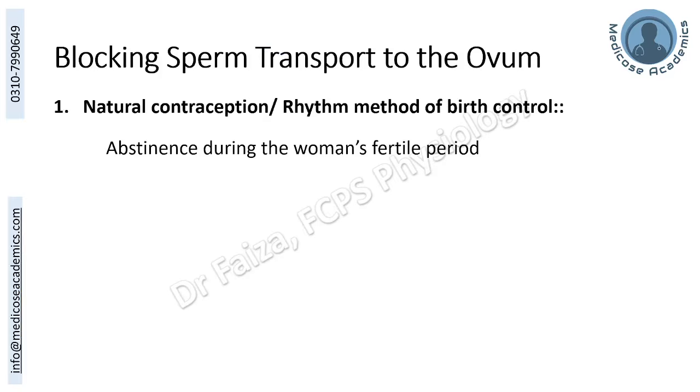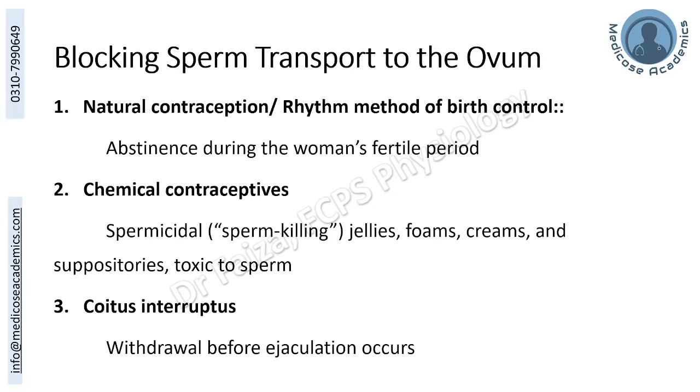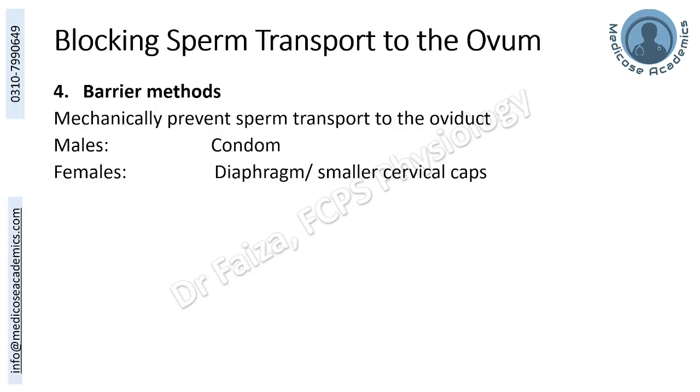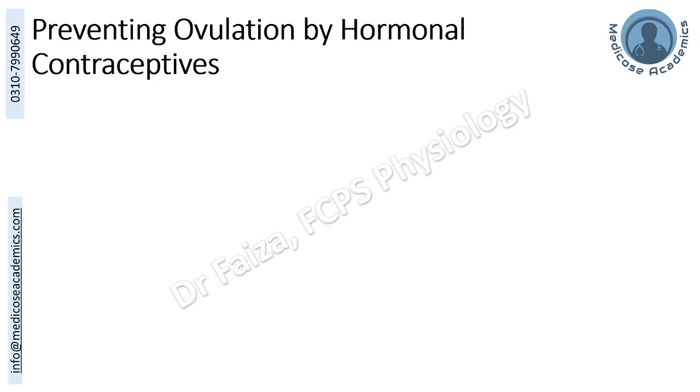So, blockage of transport includes natural contraception or the rhythm method. Chemical contraceptives are available in the form of jellies, foams, creams, and suppositories. Withdrawal method and barrier methods are available for both males and females. Sterilization by surgical treatment is vasectomy in males and tubal ligation in females.